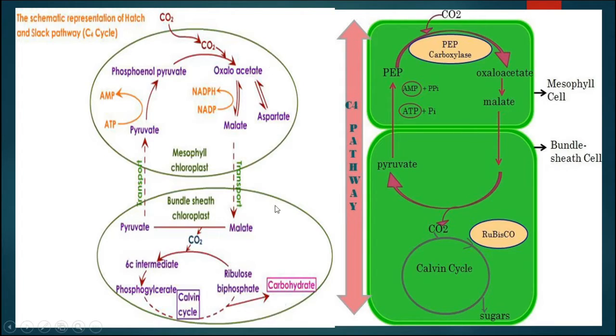So in this way the phenomena will occur, starting with the PEP, pyruvate and oxaloacetic acid in the mesophyll cell, then it will enter into the bundle sheath cell. Malic acid will undergo the formation of pyruvic acid, as well as enter the C3 cycle, and then this pyruvic acid again comes back to the mesophyll chloroplast, and with the help of ATP it will be converted into phosphoenol pyruvate, then form oxaloacetic acid. In this way the cycle will go on. So mesophyll chloroplast and bundle sheath chloroplast exhibit different types of functioning of photosynthesis, and that is why it is known as the C4 pathway.